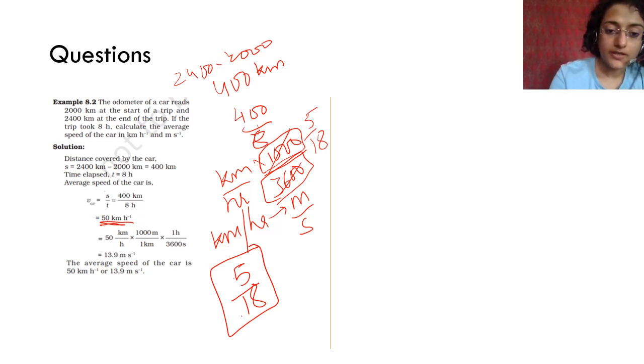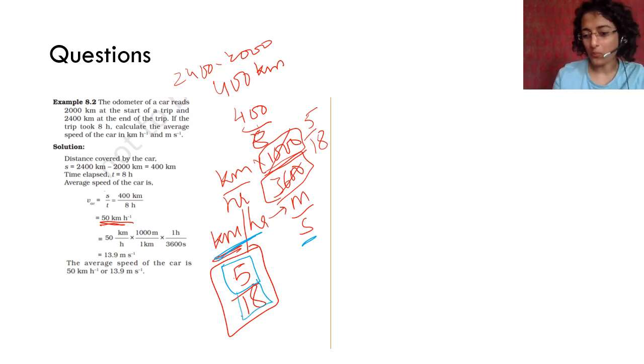Because you're going from a bigger unit. Kilometer per hour is a bigger unit and meter per second is a smaller unit. So you multiply by a smaller fraction. So this will give you a smaller value. The numerator is smaller than the denominator, so it's a proper fraction. It will give you a smaller value multiplied by 5 by 18.